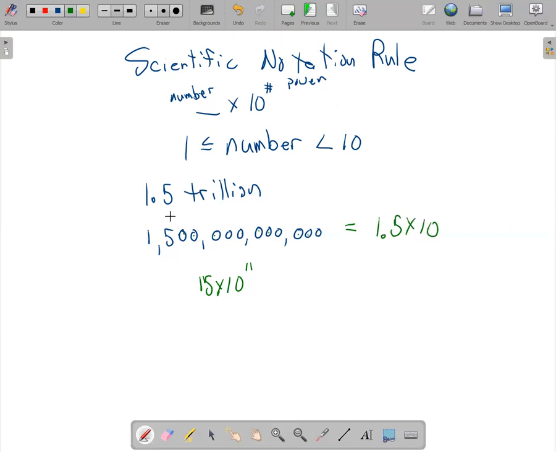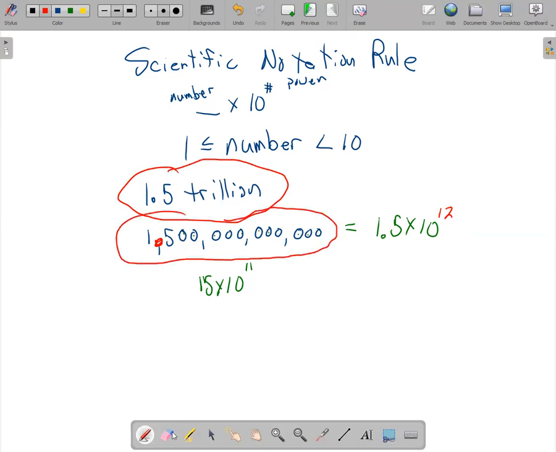Then if you count to get the decimal here, that's where I want the decimal to be. I have to count 1, 2, 3, 4, 5, 6, 7, 8, 9, 10, 11, 12. Right? So all of these numbers are equal. That number equals this number right here. If I take away that decimal point, oops, that was a big eraser.